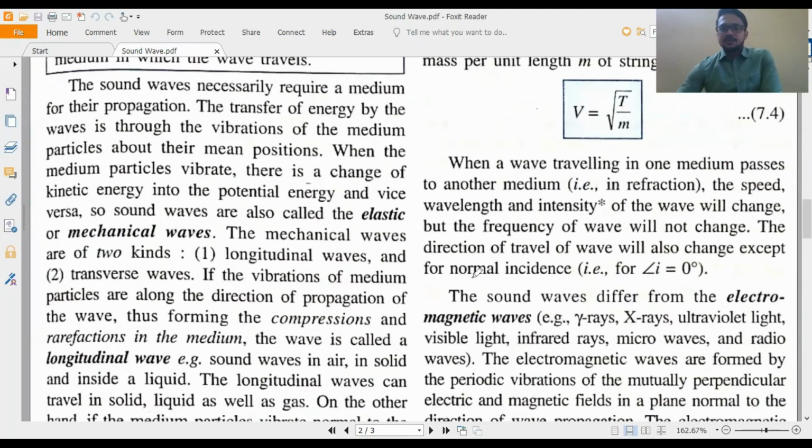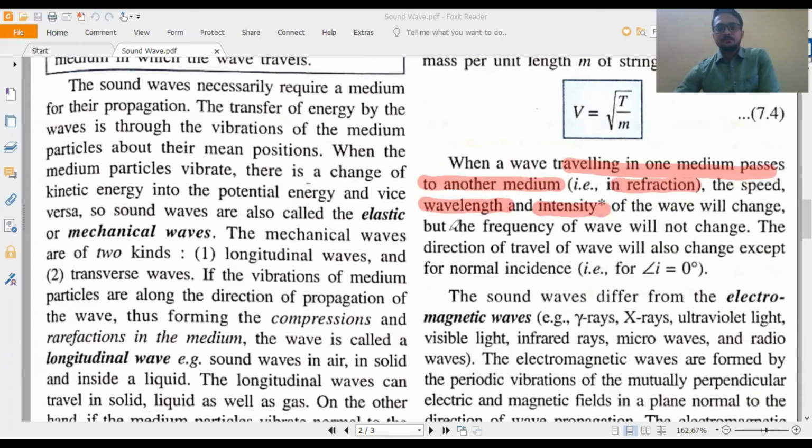Okay, now this sound wave traveling in one medium passes to another medium. When sound wave is entering into another medium, suppose through air it is entering into liquid, or into water, or from water to air. Okay, that means when it is entering from one medium to another medium, then refraction will occur. Okay, like light wave, refraction will occur. The refraction means the wavelength will change, intensity will change.